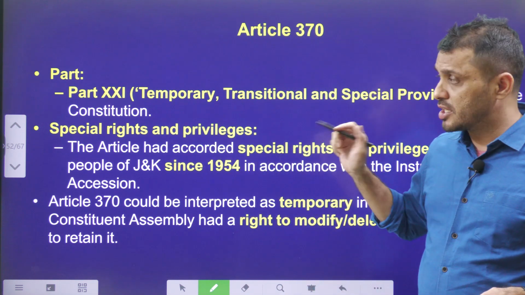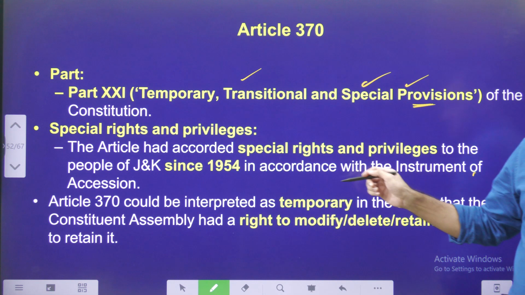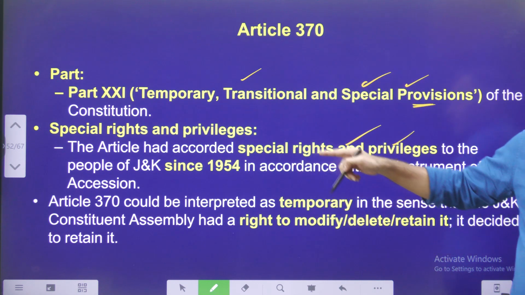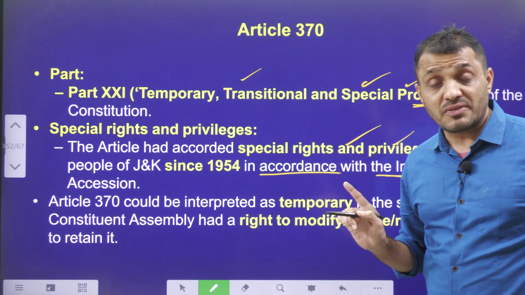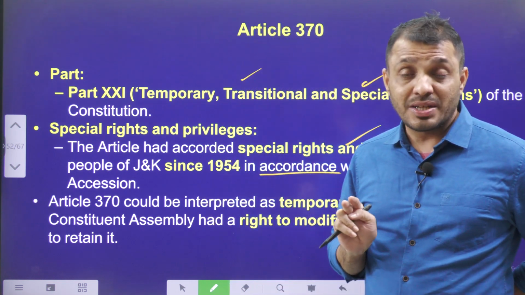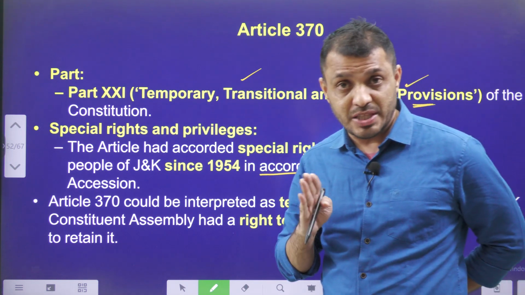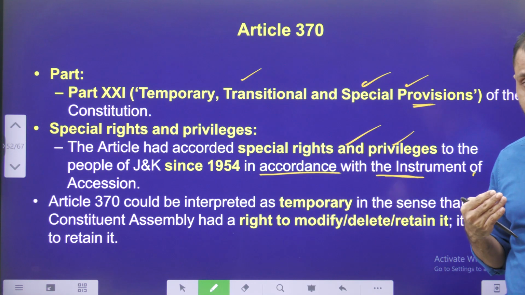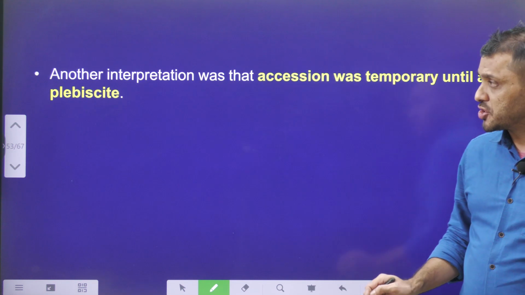Article 370 is mentioned in the Indian Constitution under Part 21 as a temporary, transitional and special provision. Article 370 gave special rights to Jammu Kashmir people since 1954, in accordance with the Instrument of Accession. The Instrument of Accession was an agreement between Raja Hari Singh and the Government of India in 1948, so that the Government of India offered help to the Jammu Kashmir Kingdom when they were fighting against the Pakistan-provoked war. It was temporary in nature.